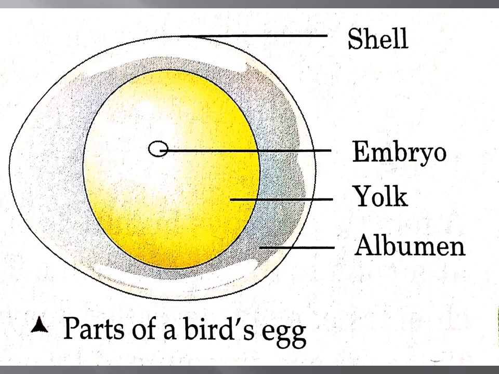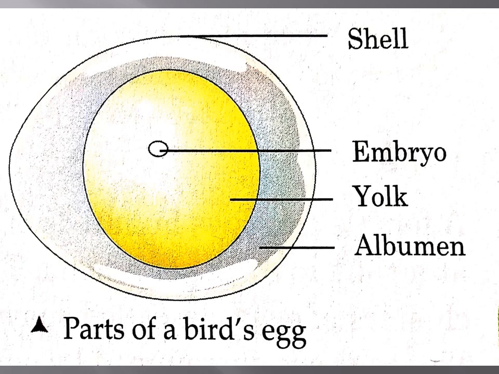The hard outer shell. Before going to the description of this part, I will ask you to see the picture of the parts of a bird's egg on page number 39. All of you follow the picture while reading this part. The hard outer shell protects the eggs. The yellow part present in the center of the egg is called yolk. All of you have eaten eggs, isn't it?